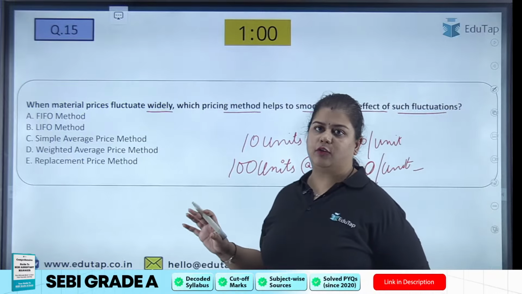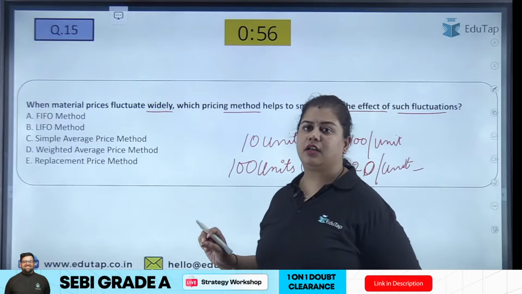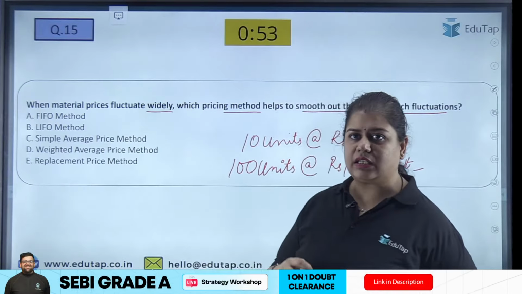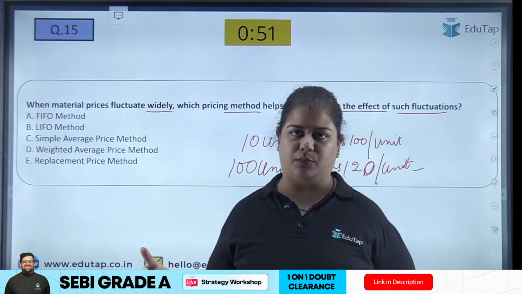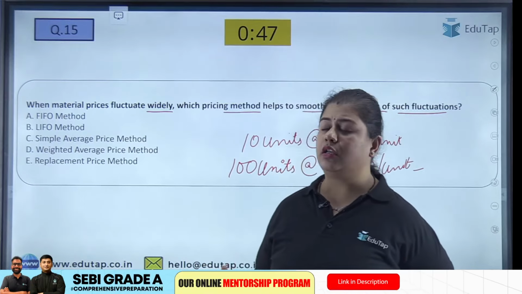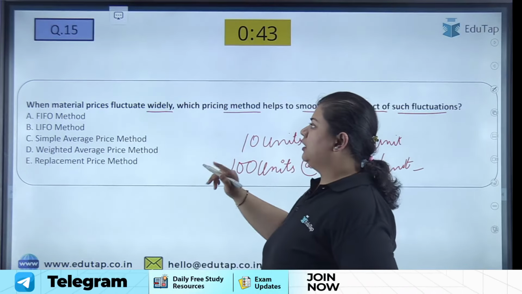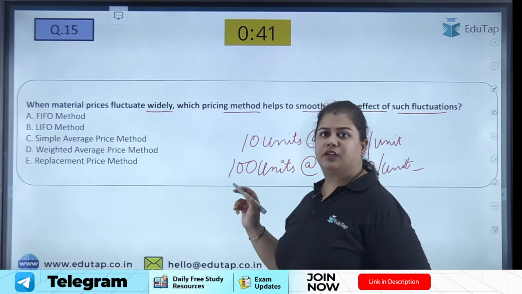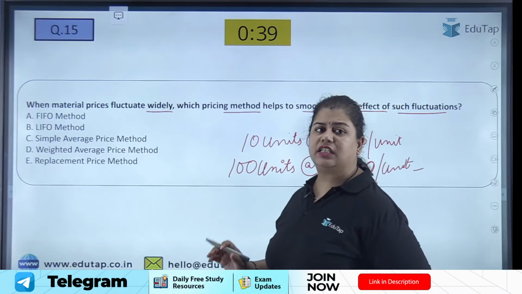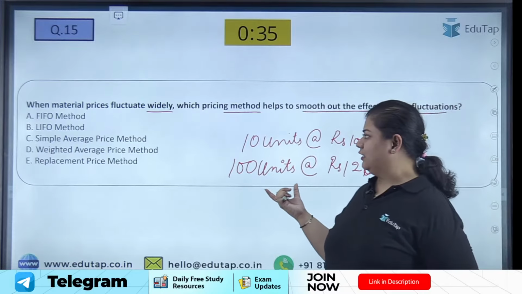So what does the FIFO method say? FIFO method says whenever the production department asks me to please issue some raw material from the store, what will I do? From which lot will I give first? FIFO says first in, first out. Please write it down somewhere. First in, first out. So which lot will I consider first?